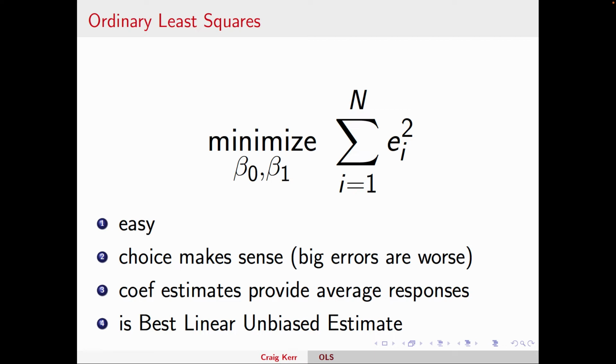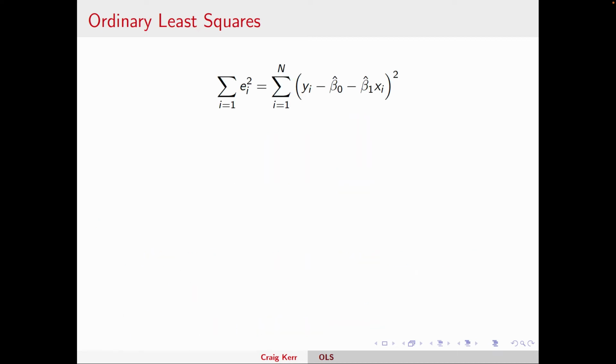And if we estimated this over 1 million different samples and looked at how much we were off in each sample, the variance in the different estimates we would get is smaller than any other procedure. So more accurate more often. Think of it that way. All right, so let's get to it. How do we actually do this?